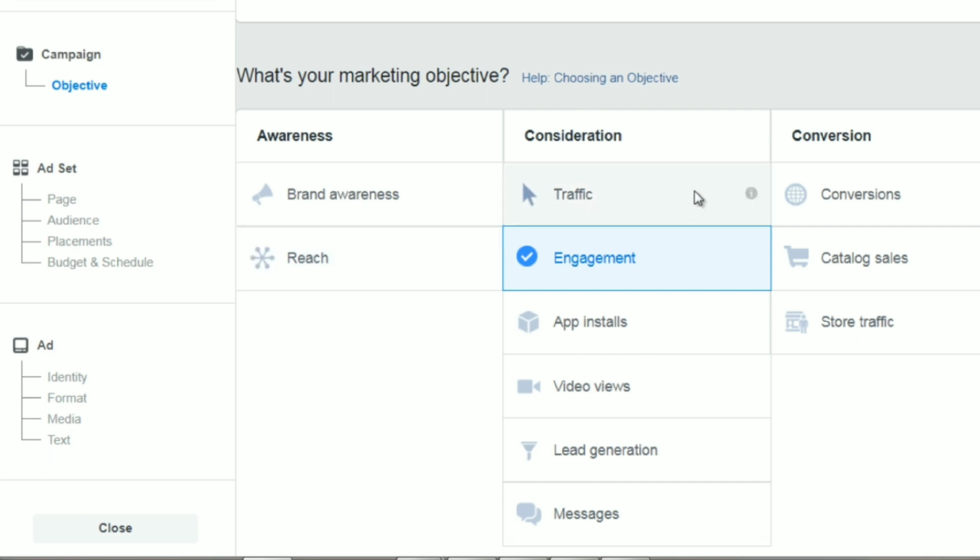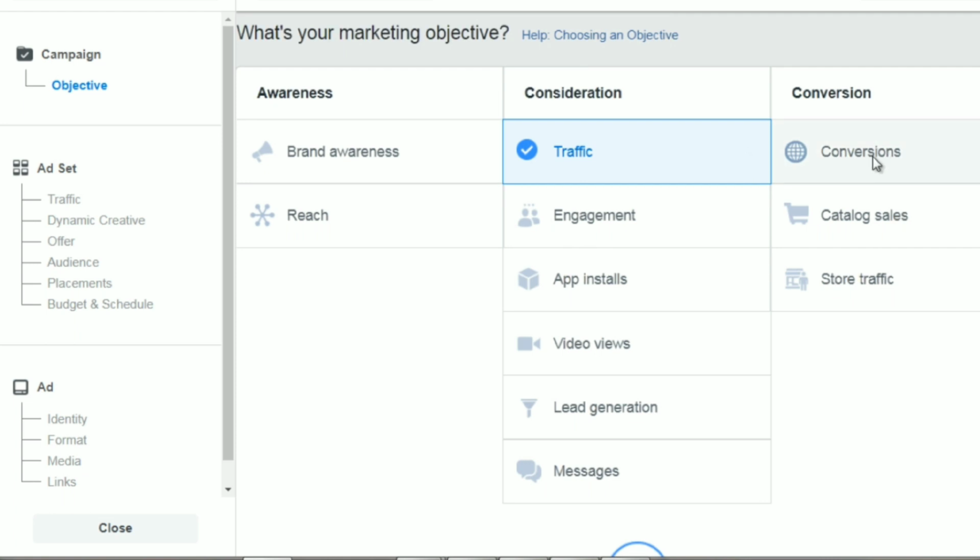If you click on traffic, you're going to see that you can target conversions. Now, conversions can be anything from a purchase where somebody pays money, versus something like a lead where somebody fills in their email and their name and they give you something so that you give them a lead magnet or a freebie in exchange. So that can be conversions.